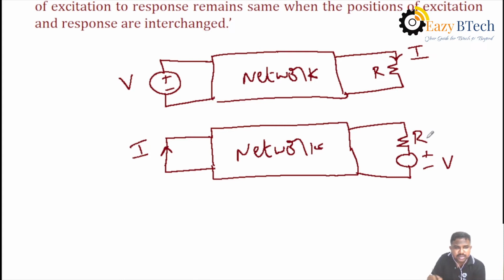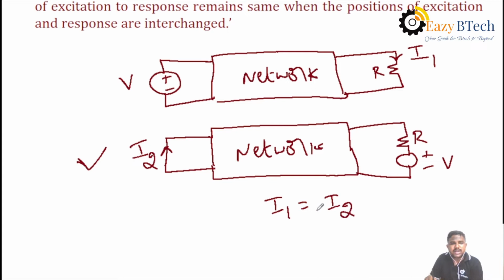Then in the second case also, we have to find the current I passing through the branch with respect to the voltage source V. Suppose in the first case it is taken as I1, and in the second case as I2. Then in both cases we obtain both currents equal, I1 equals I2. Then this condition is satisfied.